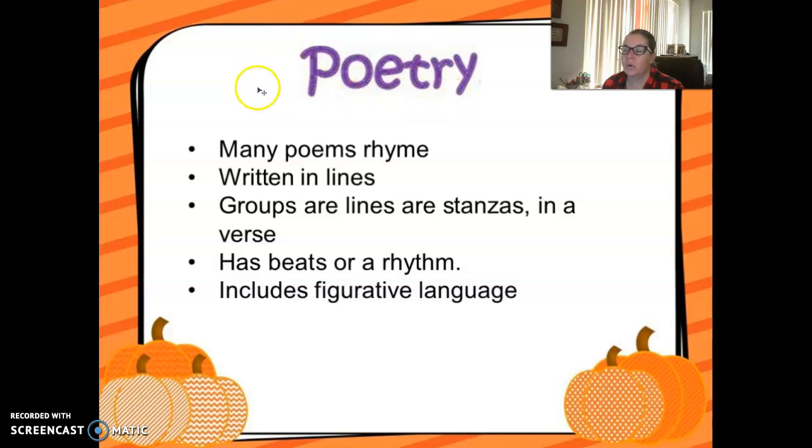Just a little reminder, poetry, a lot of times poems rhyme, but they don't have to. They're written in lines, and the lines are grouped in stanzas, not paragraphs, and it's in verse. It has beats or a rhythm, which is meter, and it includes figurative language like similes and metaphors.